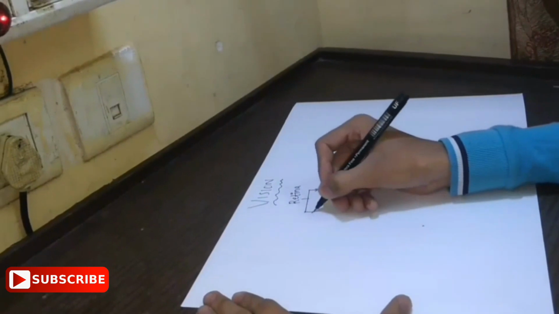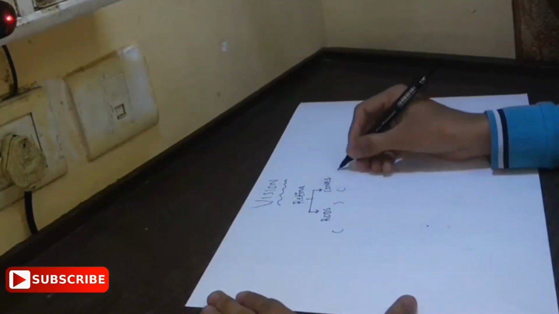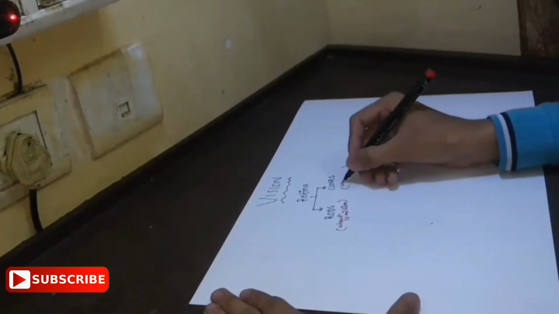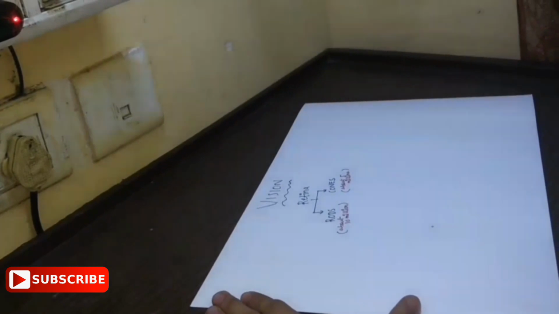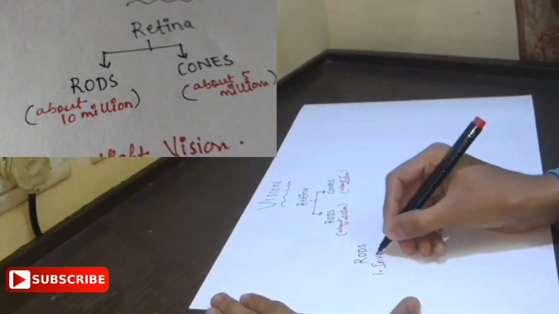Let's see how vitamin A is involved in vision. The retina consists of rods and cones. Rods are about 10 million, cones are about 5 million. Rods are involved in dim light vision, while the cones are involved in bright light vision and colored vision.